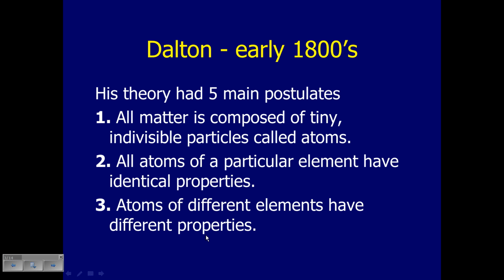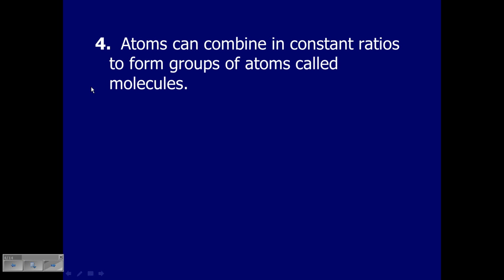So an atom of hydrogen was much different than an atom of oxygen, all right? And they had different properties. That's what made them different. Other postulates: atoms can combine in constant ratios to form groups of atoms called molecules.